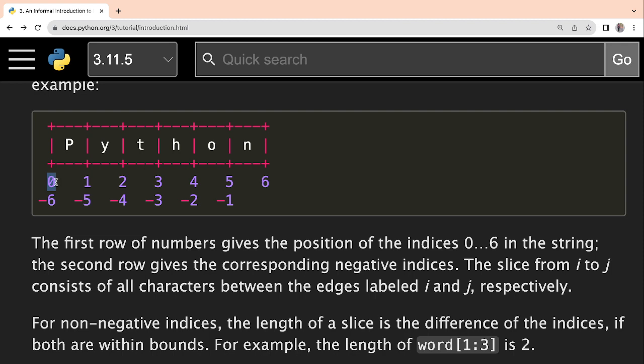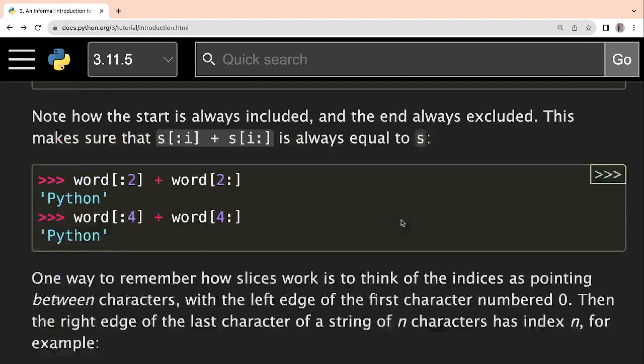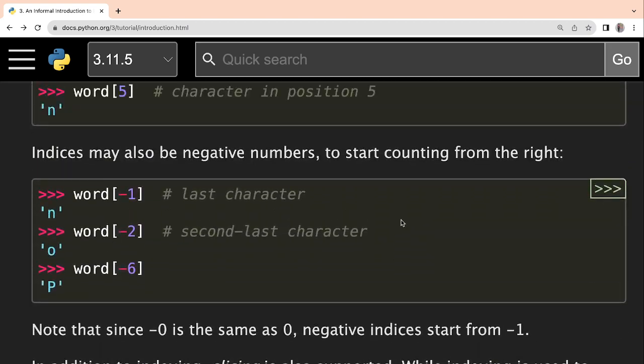So here it is starting from 0. After that, Y is 1. So these are the indexes from left to right. And for the negative ones, -1 is there. That means if you come from the backside, it is N where it is ending, right? So this is -1, then O is at -2. So those will be the indices. This is how you can consider it.